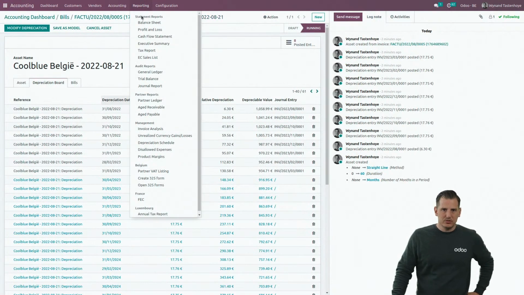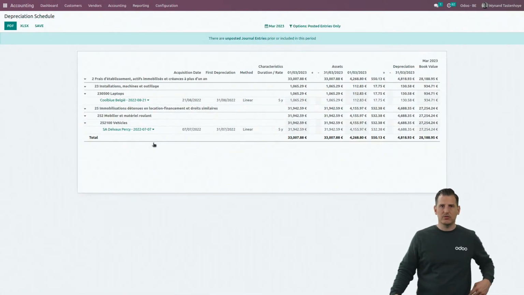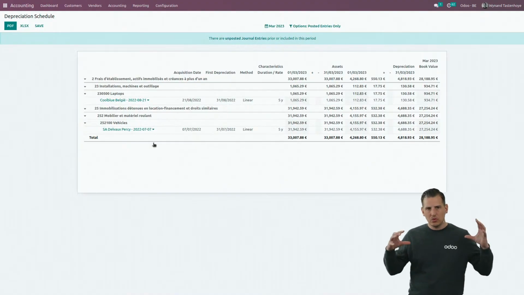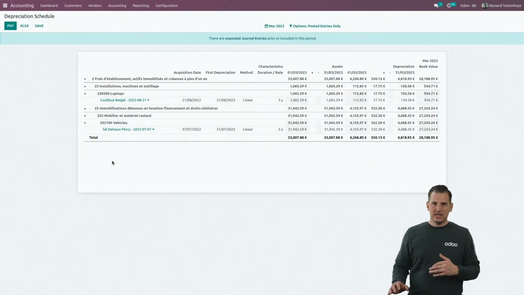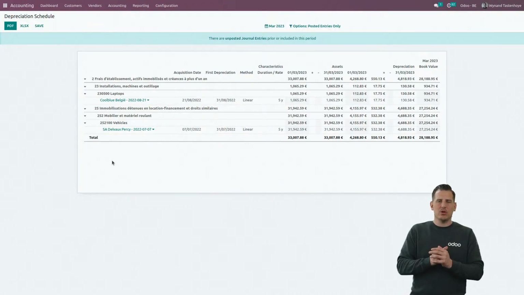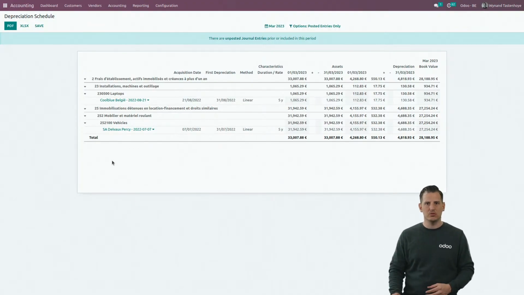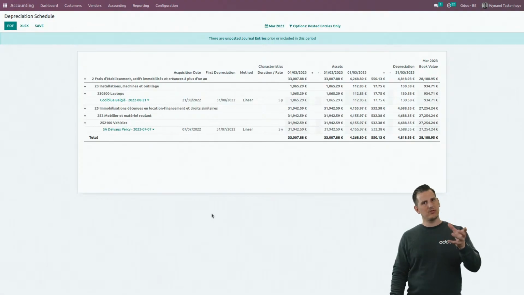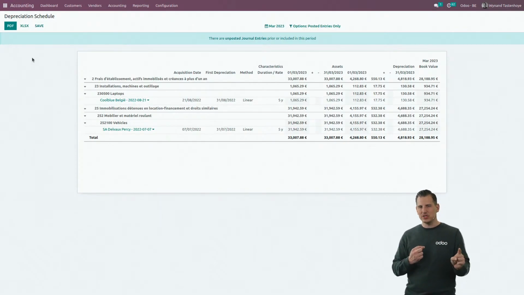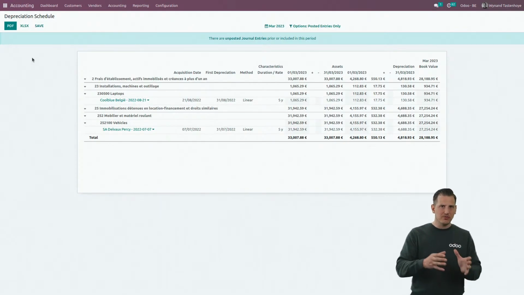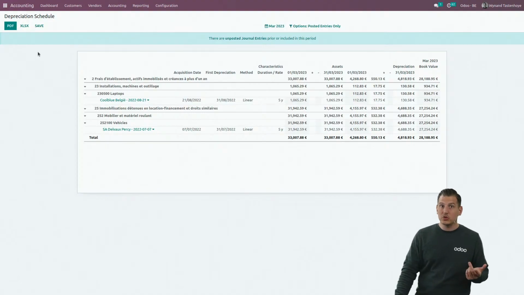That brings me to the asset report. If we take a look at the depreciation schedule, you will see that of course we have a depreciation schedule in Odoo. We regroup all our different assets by account. And this is only one example of a first accounting report in Odoo. I'm not going to repeat it every time, but every single report we can export in PDF and in Excel. But again, in the relationship between an accounting firm and a customer, we can also save it, for example.